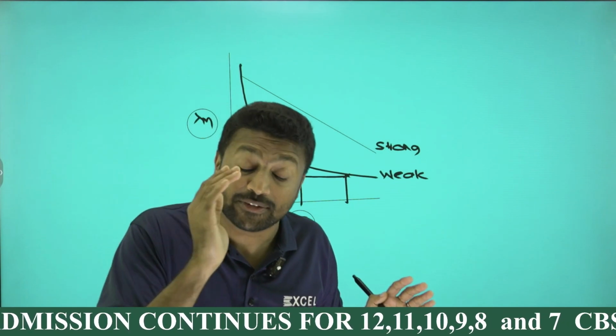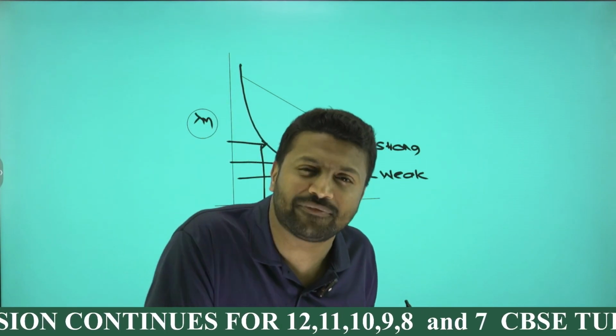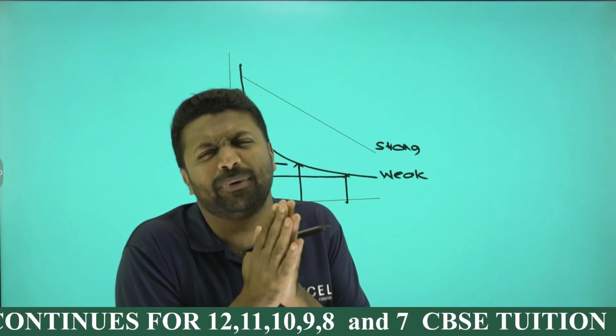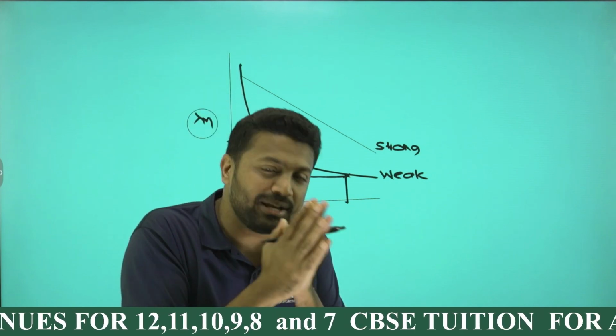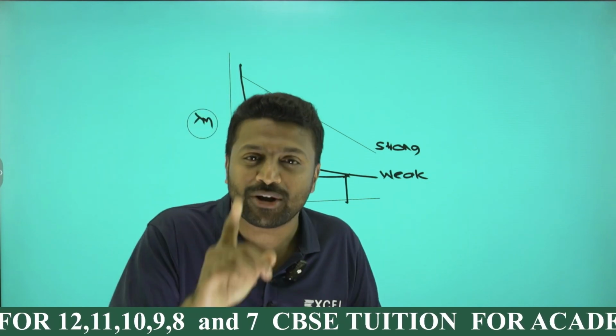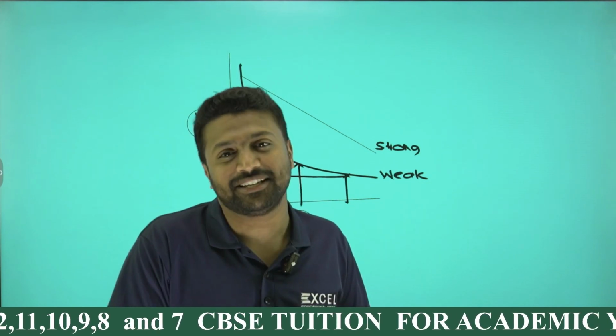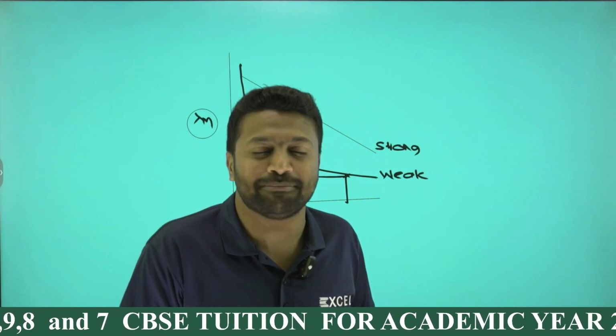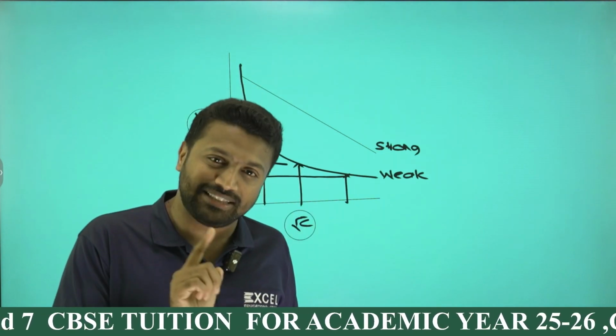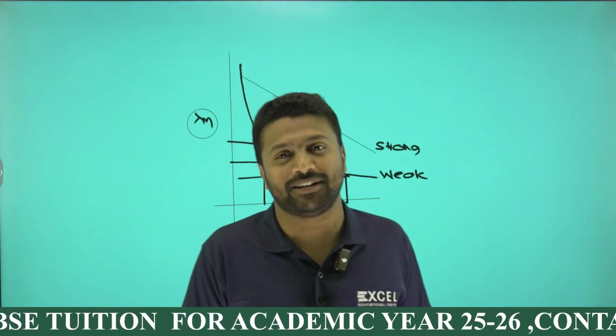In case of strong, at dilute concentration, almost 100 percent ions are already there. On adding water, space is increasing, only mobility increasing, nothing happens to ions. But weak cannot get completely ionized.